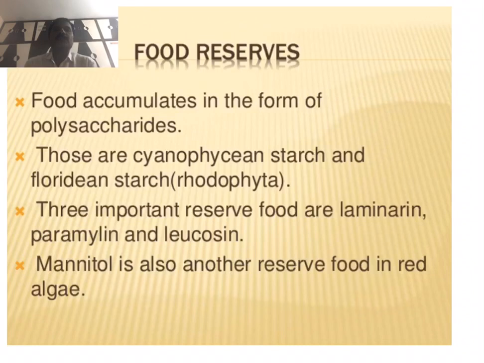So, due to the different classes of algae, the food material is stored as different products: starch, Floridian starch, Cyanophycean starch, laminarin and mannitol, and leucosin.